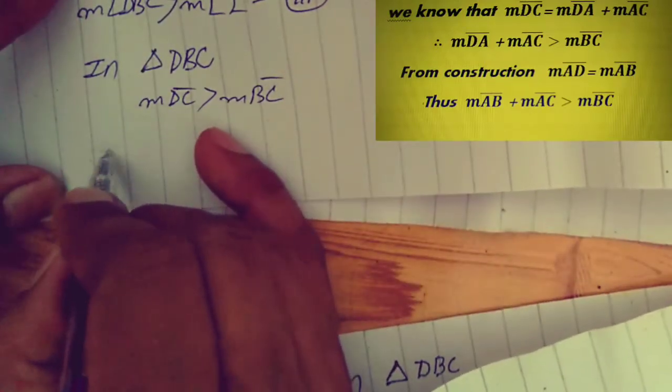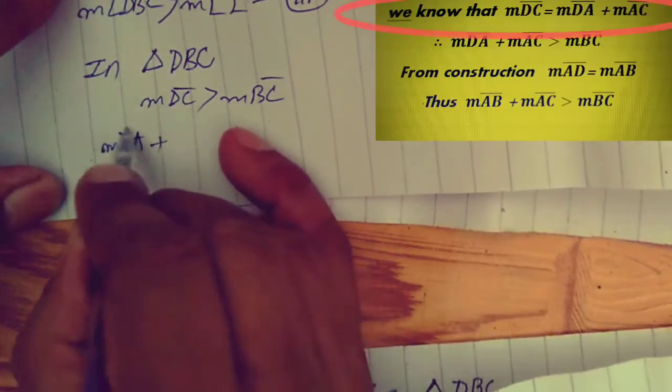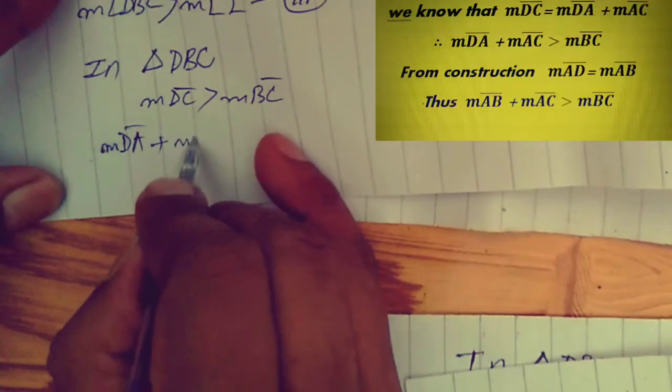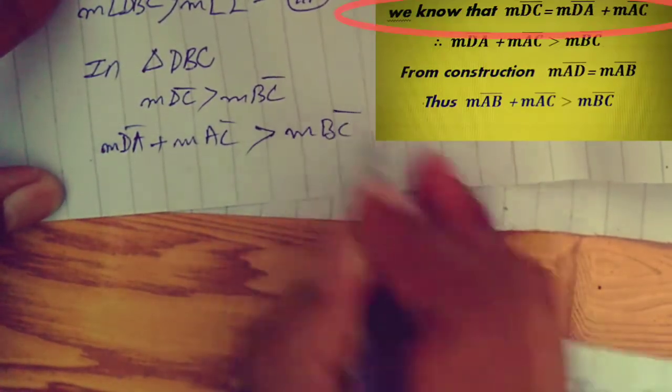On putting the value of DC, measure DA plus measure AC is greater than measure BC.